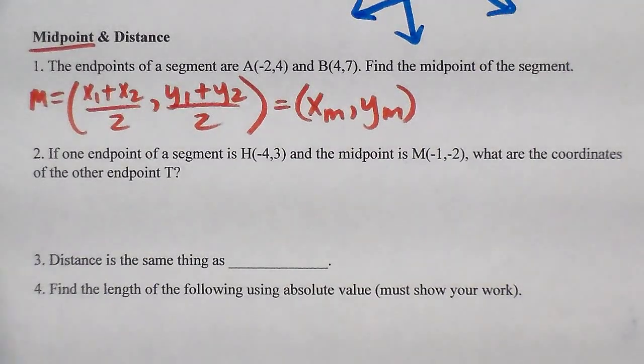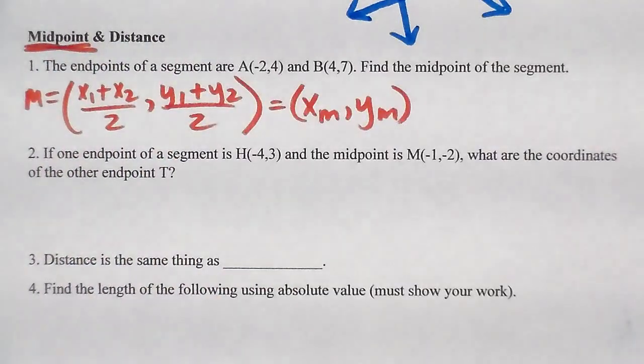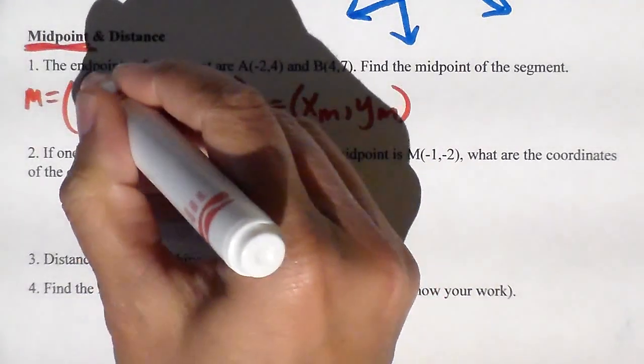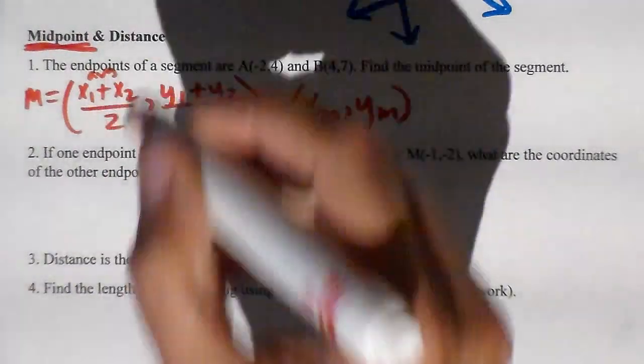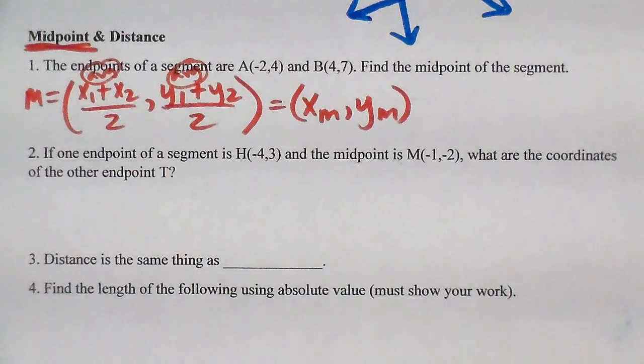So basically, I'm going to set up this formula. And what I'm going to do with this formula is plug my x's and y's into the formula to find the midpoint. Now, I don't like formulas. I show them to you because I have to, and because I can't draw straight lines, because it is almost midnight. Yay! No sleep for me again. So I've got these two, which are actually averages. This is the average of the x's, and this is the average of the y's. If you make a 90 and you make 100, what's your average? 95. How did you get that? You added them and divided by 2, right? Because there's 2 grades, you divide by 2.